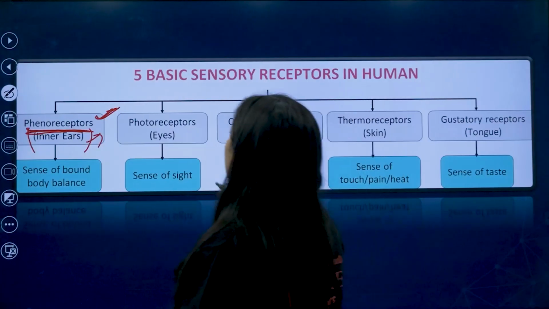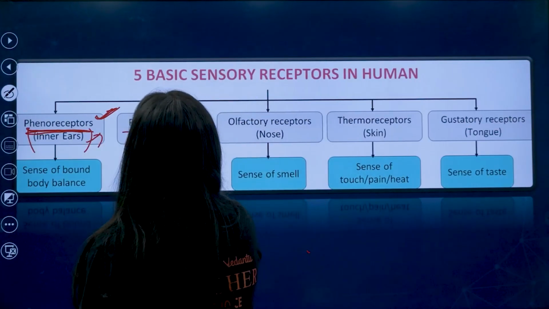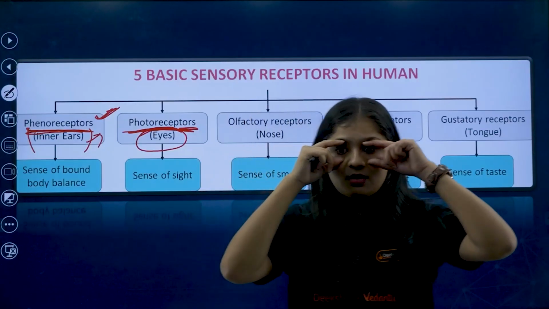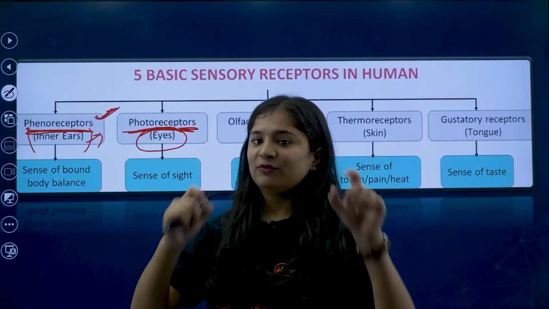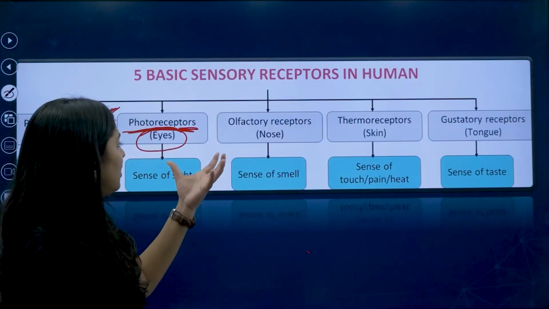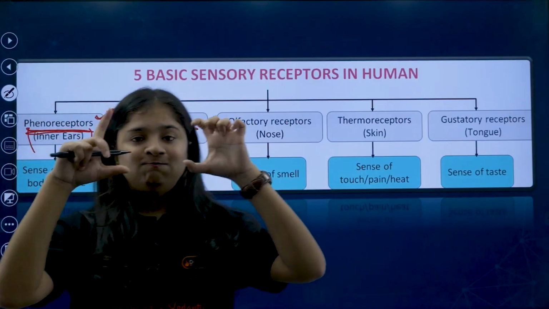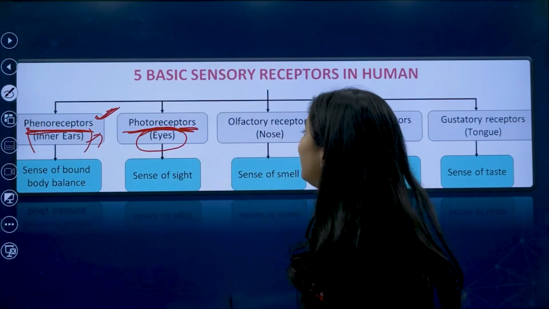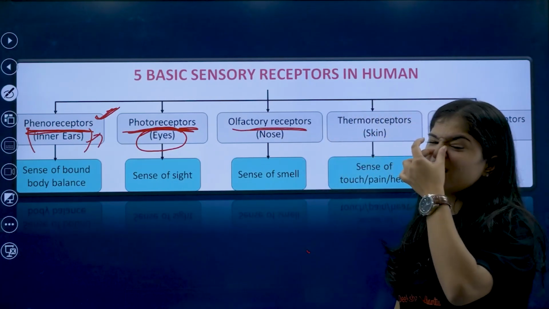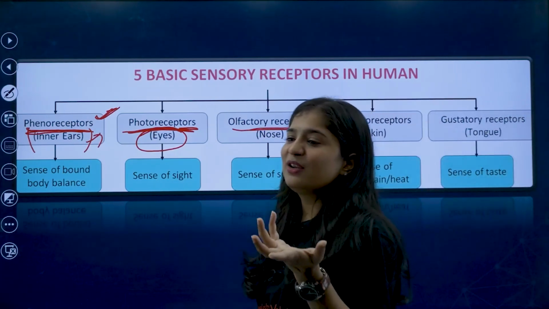Coming to photoreceptors. What are photoreceptors? They are associated with the eyes. Photo, sorry, you can see with the photoreceptors, right? Olfactory receptors are associated with smell, bad smell, good smell.